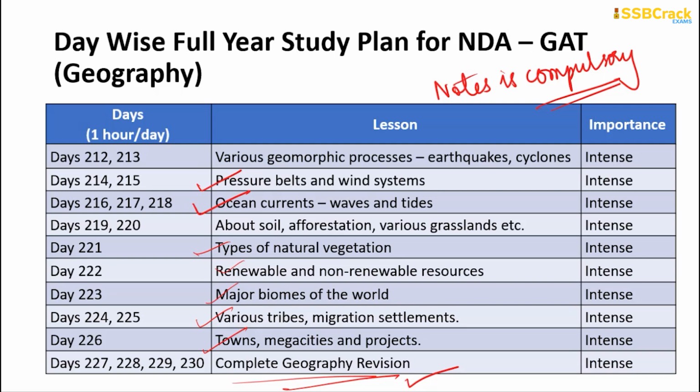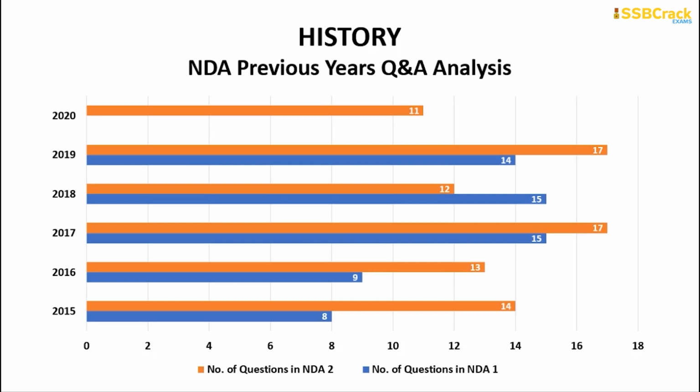Now, after going through the geography section, we will start off with the history part. The meaning of history is his story. That means we are studying the story of some particular ruler or a continent or some particular geographical site or some particular article, whatever it might be. So history is a complete story.